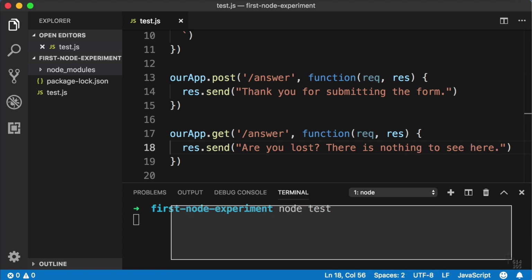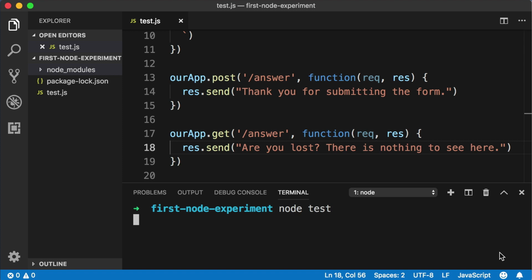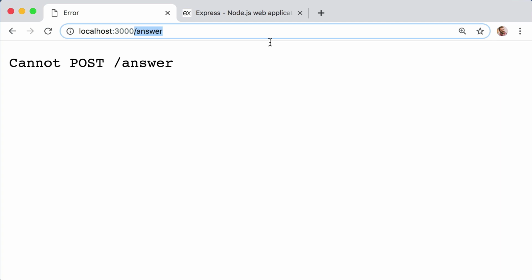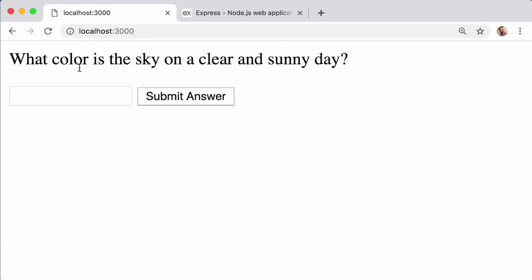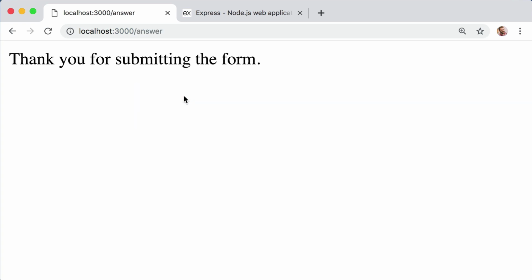So let's come down into the command line and press Control-C to stop the old server. And then let's just run node test to fire up a new copy of the server with our latest code. All right, and then back in the browser, if I just go to localhost 3000 and fill out the form, submit, thank you for submitting the form. So this is in response to the post request to /answer.